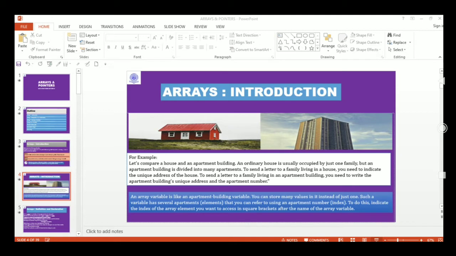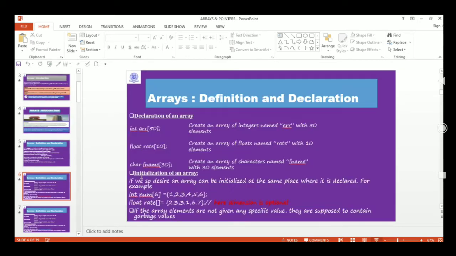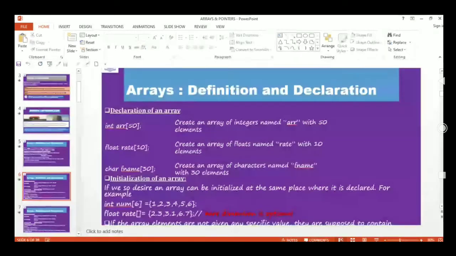Sir, the slide isn't still on the building. The slide is not moving, sir. Okay, let me present again.